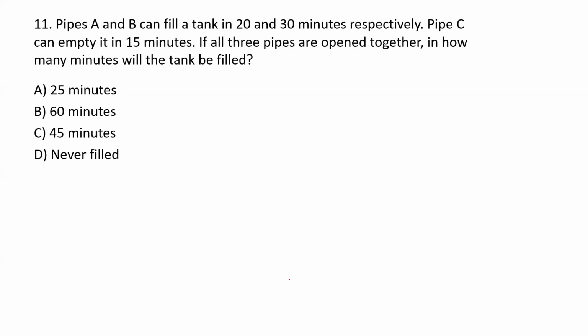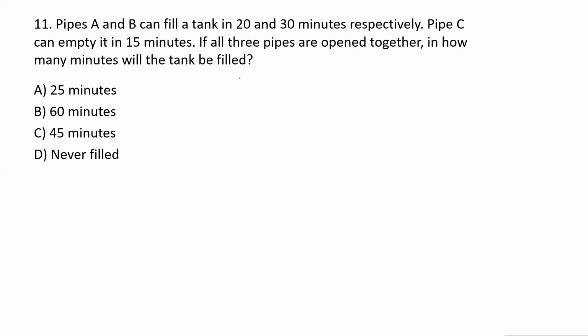So the first problem, what is given? Pipes A and B can fill a tank in 20 and 30 minutes respectively. Pipe C can fill it in 15 minutes. If all three pipes are opened together, how many minutes will it take? So three pipes are given, and individually it is given how much time they will take.